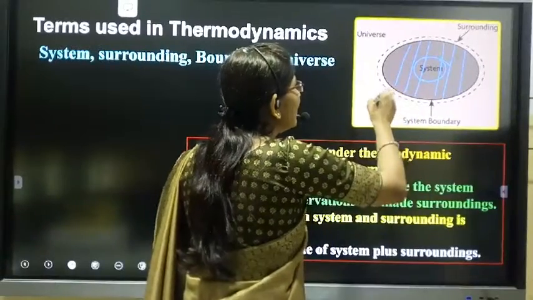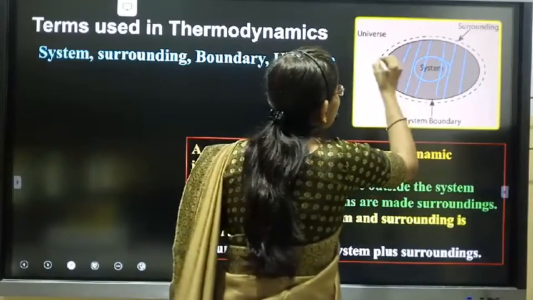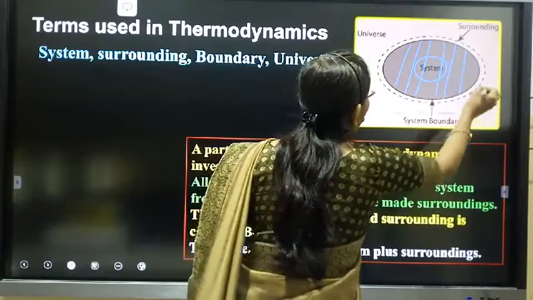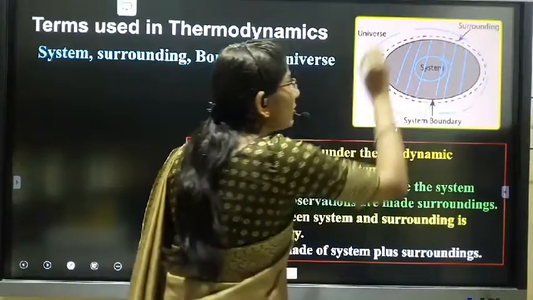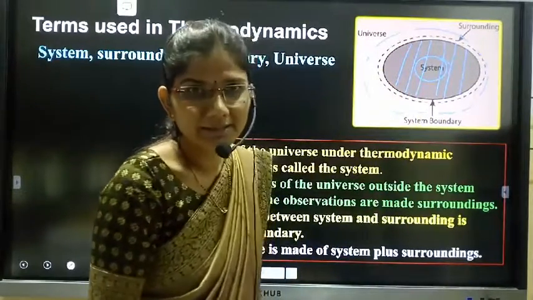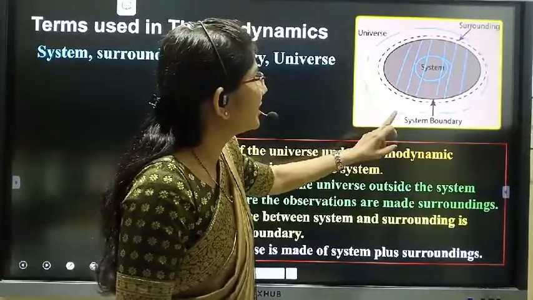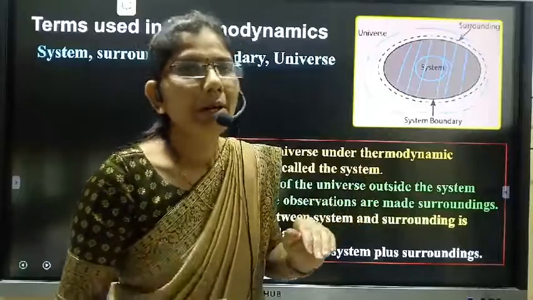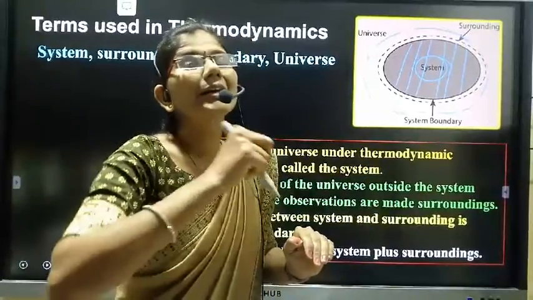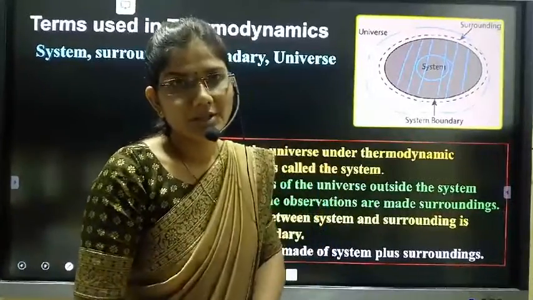Outside the system but inside the universe, all these parts are called the surrounding, and the system plus surrounding is called the universe.